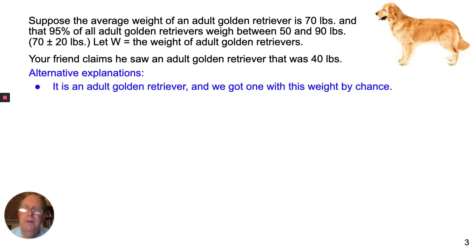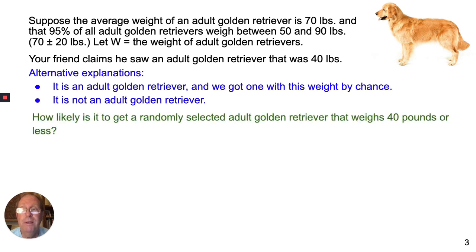Well, one explanation is that it was an adult golden retriever, and we got one that weighed only 40 pounds by chance alone, and that sometimes happens. Or the other alternative explanation is that it is not an adult golden retriever. How likely is it that we get a randomly selected adult golden retriever that weighs 40 pounds or less?